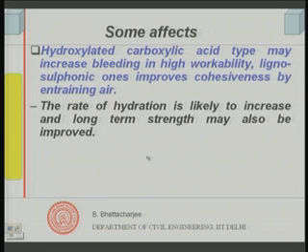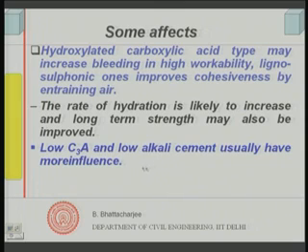Okay. And this is what is seen in the case of high performance concrete, which happens with the use of superplasticizer. In some cases, low C3A and low alkali content cements have more influence on strength. As far as strength is concerned, low C3A and low alkali cements have a better influence on strength.